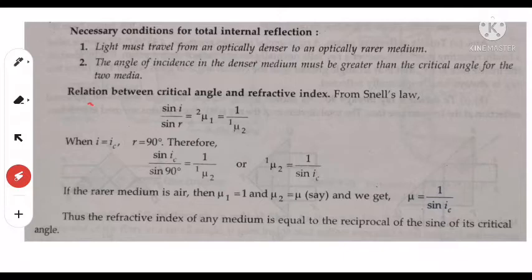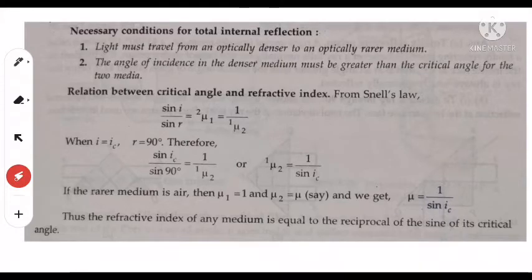Now the relation between critical angle and refractive index. From Snell's law, as we know, sin i upon sin r is equal to mu, the refractive index of second medium with respect to first. Here the second medium is rarer medium and first medium is denser. So we write here mu 2 to 1. Sin i upon sin r is equal to mu.